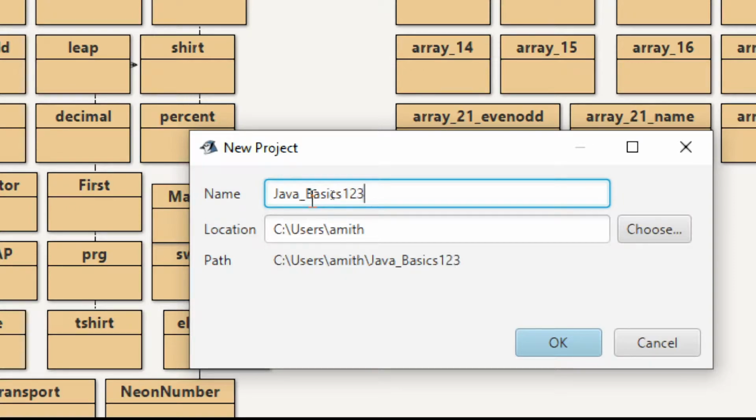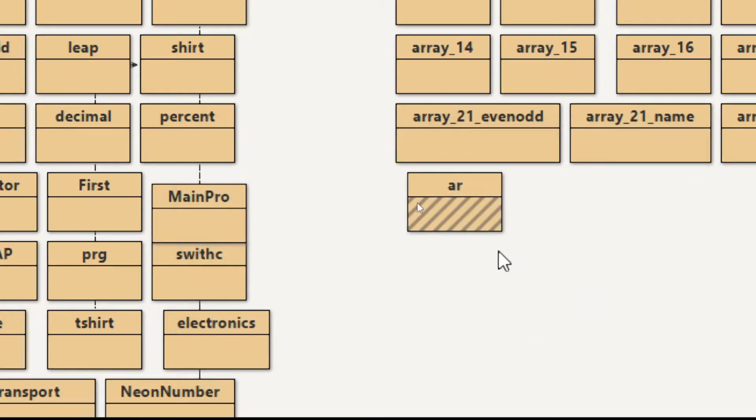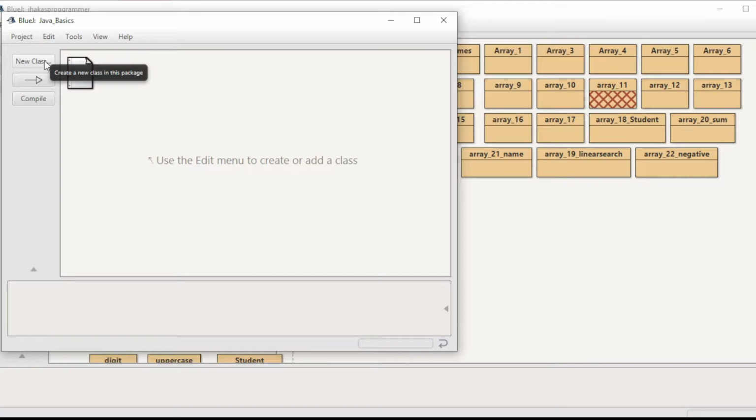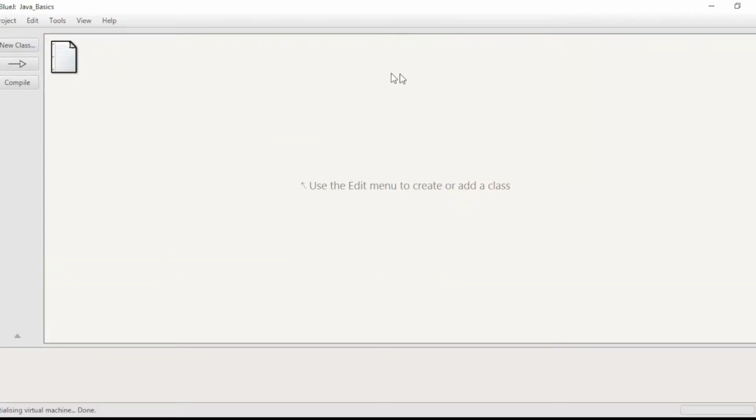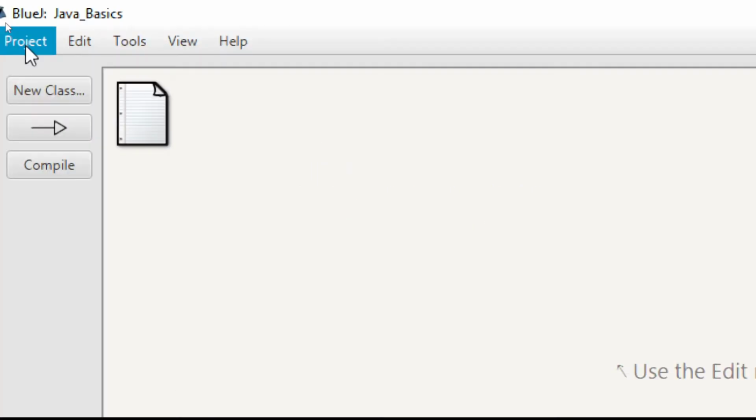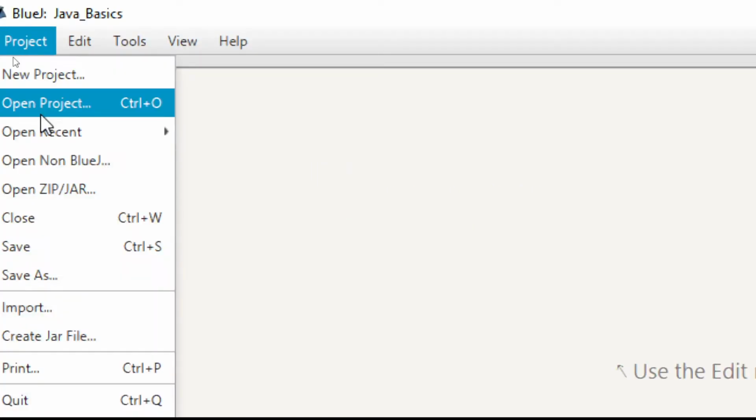If you wish, you can put special characters. That's all fine. The only thing is that you don't need to put any space. Now this location is the place where you want the file to get stored. You can choose it. My default is the C drive, where all Java programs are saved. If you wish, you can choose another folder in a different drive. Just click on OK, and as you can see, a new project is created. This is a fresh project in which we are going to create some basic programs.